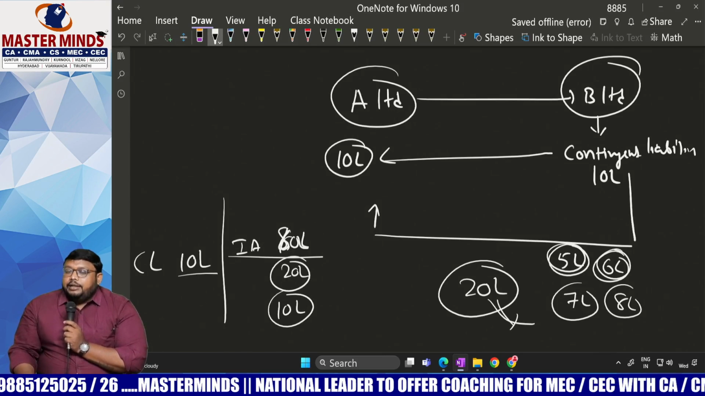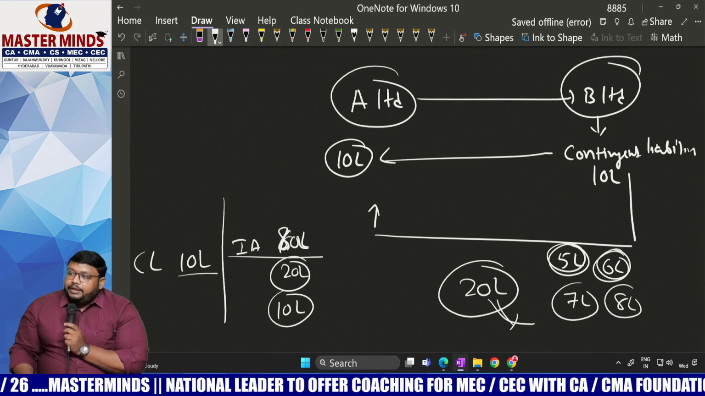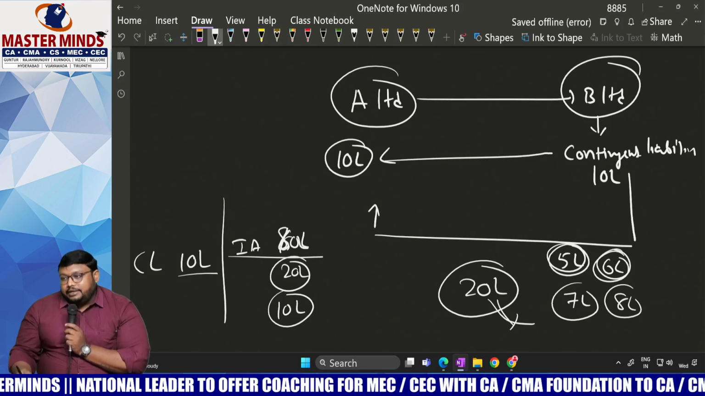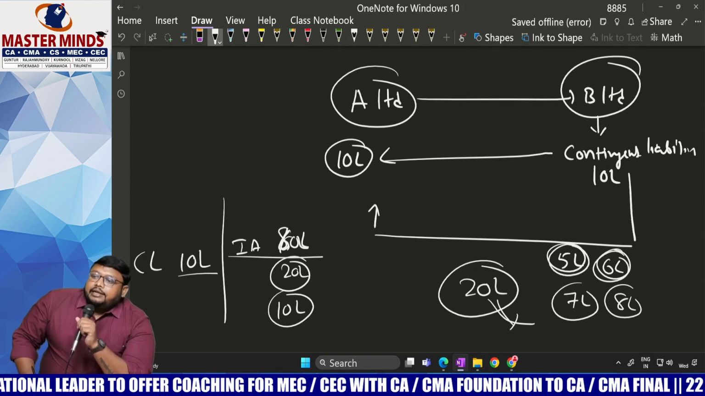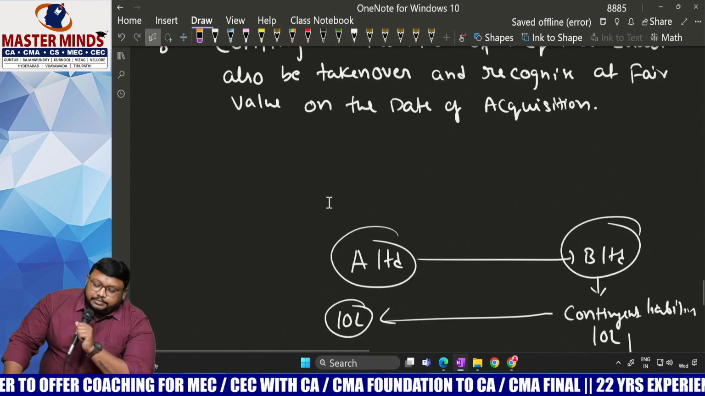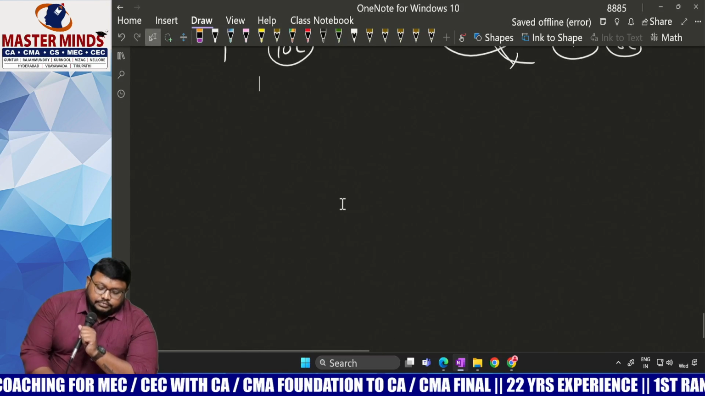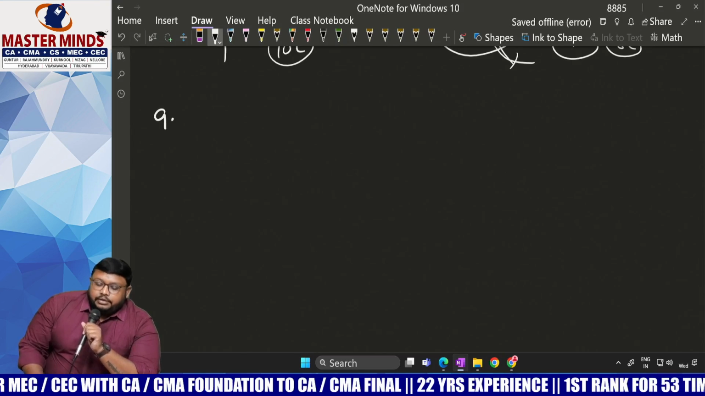Indemnification asset is nothing but the acquirer promising to pay such an amount based on that contingent liability. He will compensate that amount. Indemnification is nothing but compensation. So that indemnification asset also will be recognized at the time of acquisition. That is the 9th point. Now do you understand what an indemnification asset is? Yes.